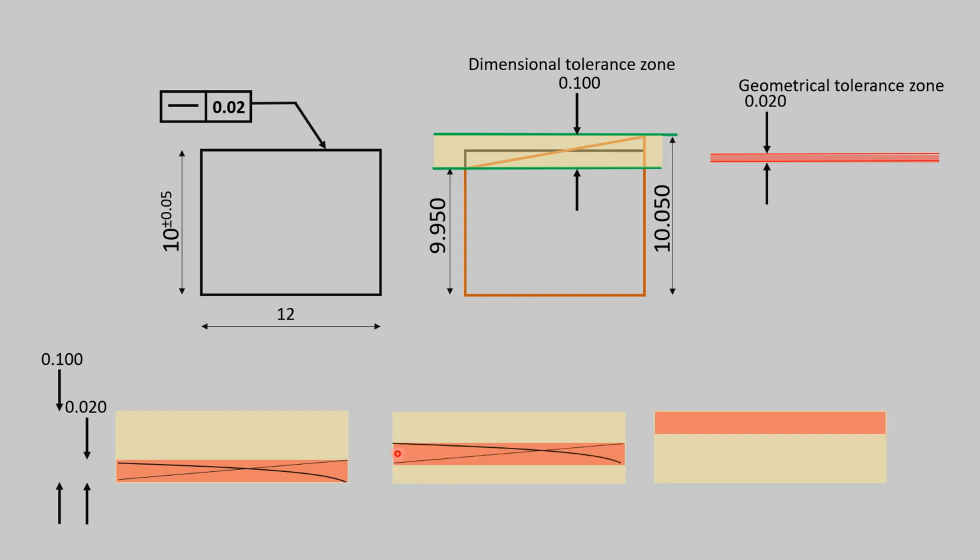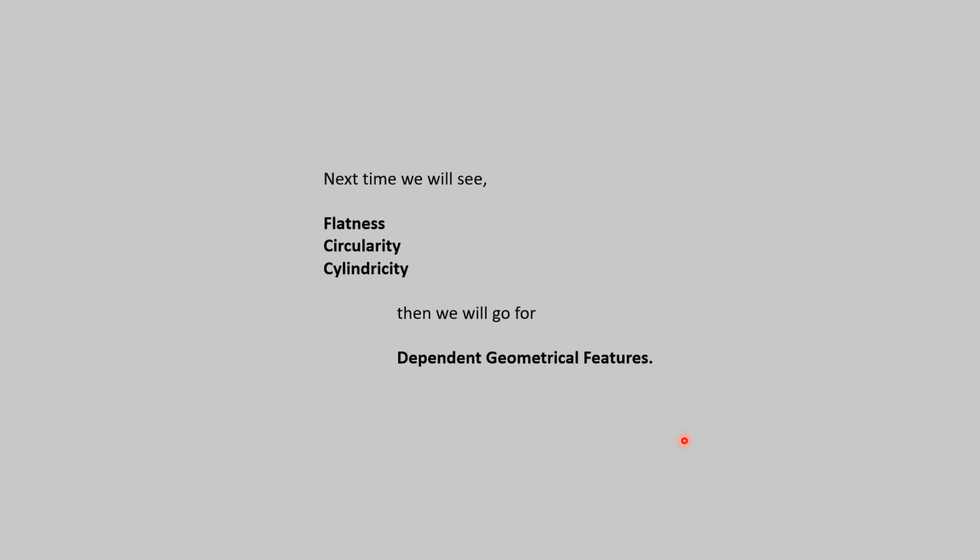If it is manufactured in between this, then it must lie in this region only, or like this. So I hope you understand how geometrical tolerance is defining within the dimensional tolerance. Next time we will see flatness, circularity, and cylindricity geometrical tolerances, and then we will go for dependent geometrical features.